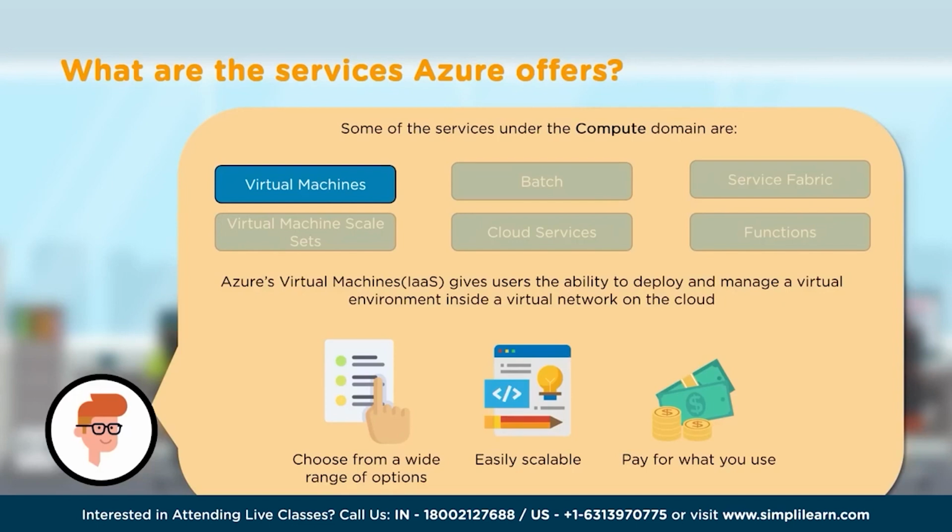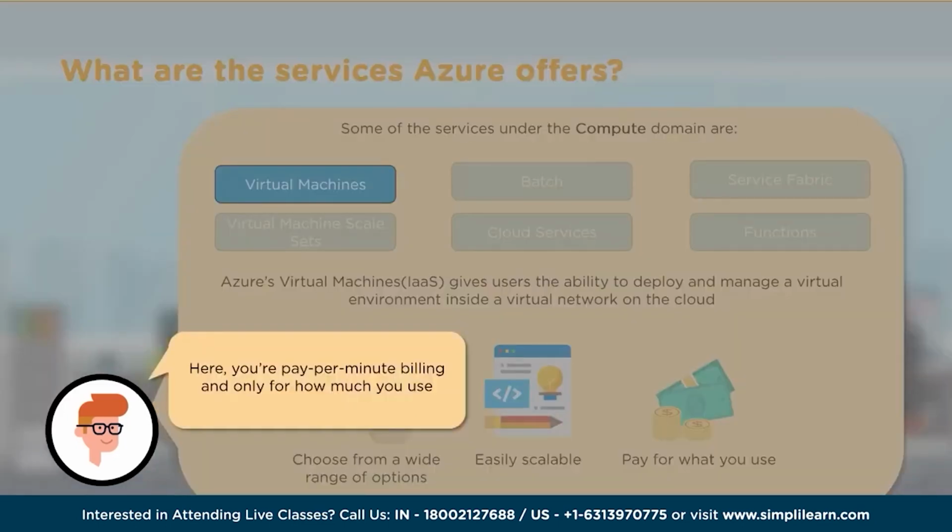There is no long-term commitment when it comes to using virtual machines in the cloud. And most of the services are built on a pay per minute billing basis. Because of the pay per minute billing model, at no point will we be overpaying for any of the services.